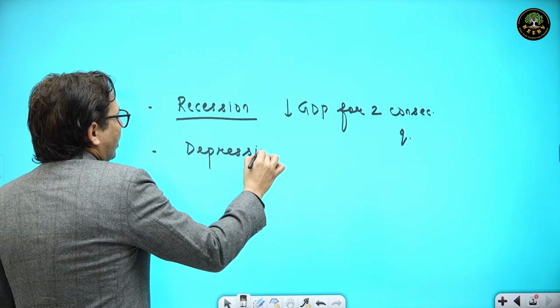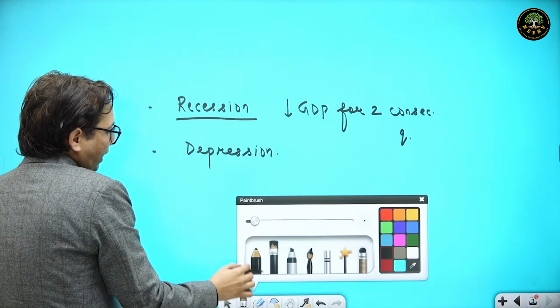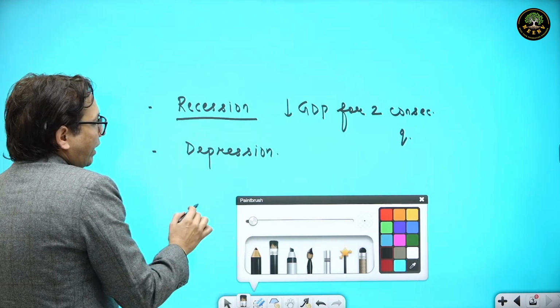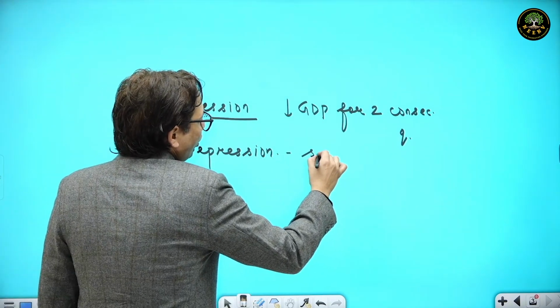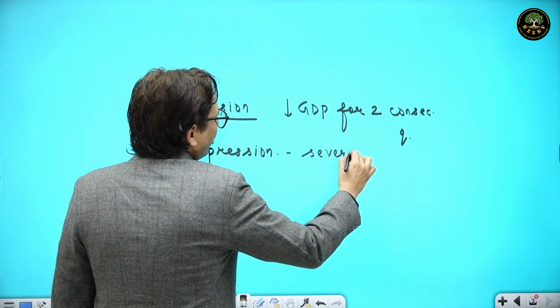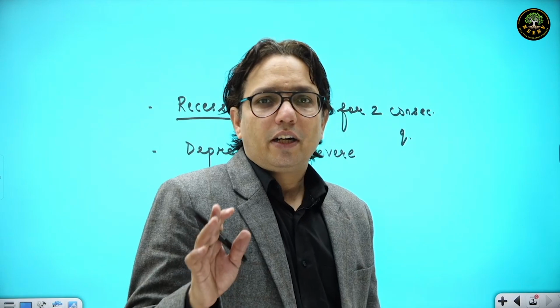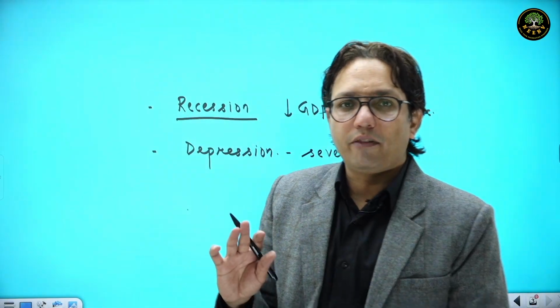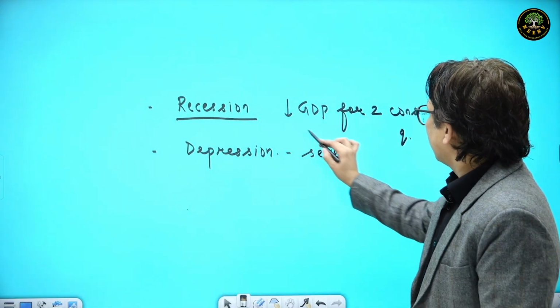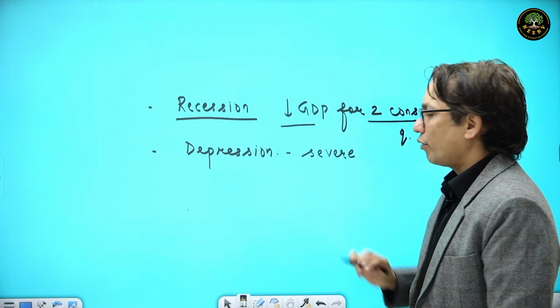For depression, we do not have a technical term. When recession becomes severe and continues for a longer period of time, that time recession gets converted into depression. Depression doesn't have a technical definition as recession has, which is decrease in GDP for 2 consecutive quarters.